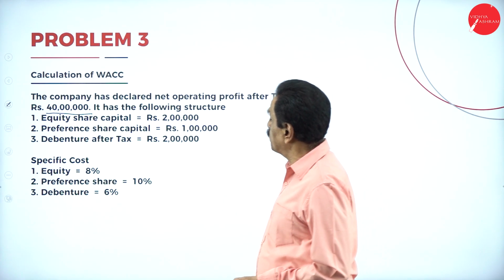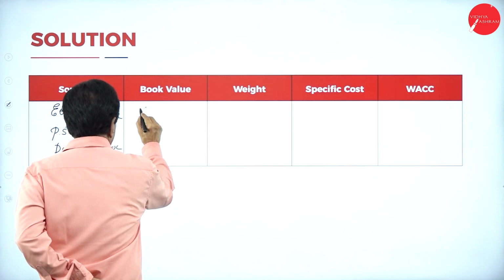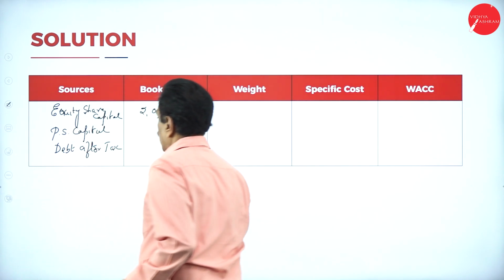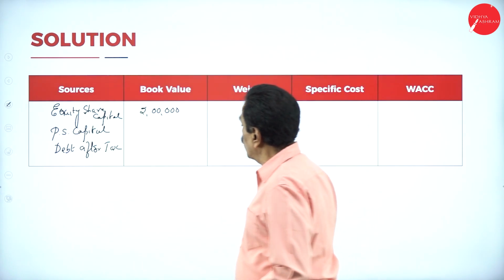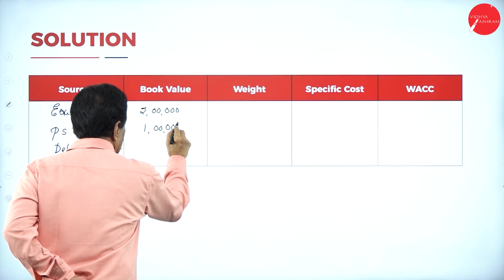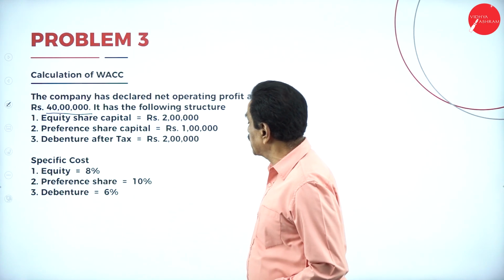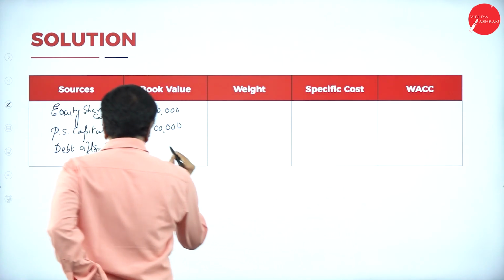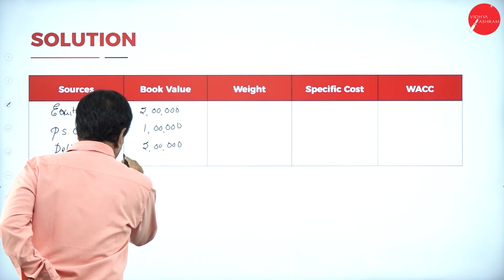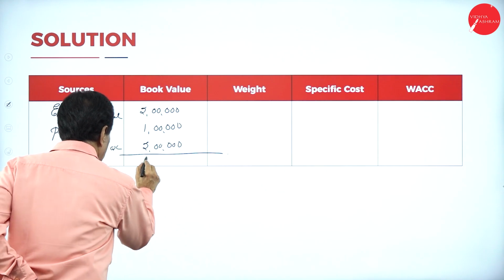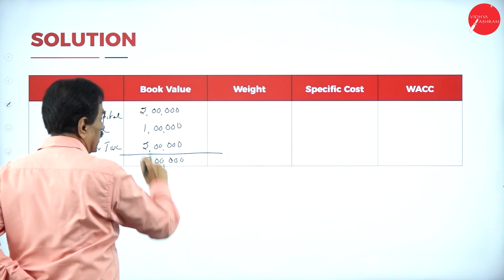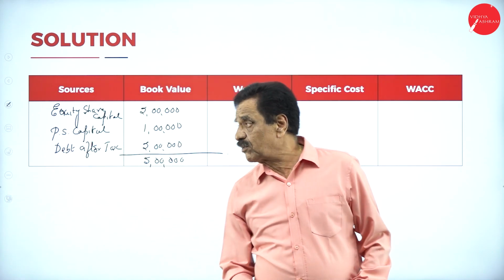What's your equity share capital? 2 lakh. What is preference share capital? 1 lakh. What's the debt after tax? 2 lakh. Add the figure. Totally 5 lakh. You have got totally 5 lakh rupees.